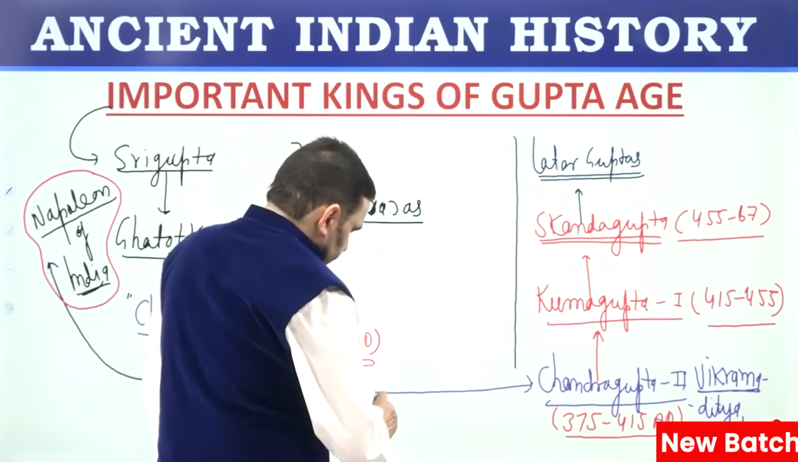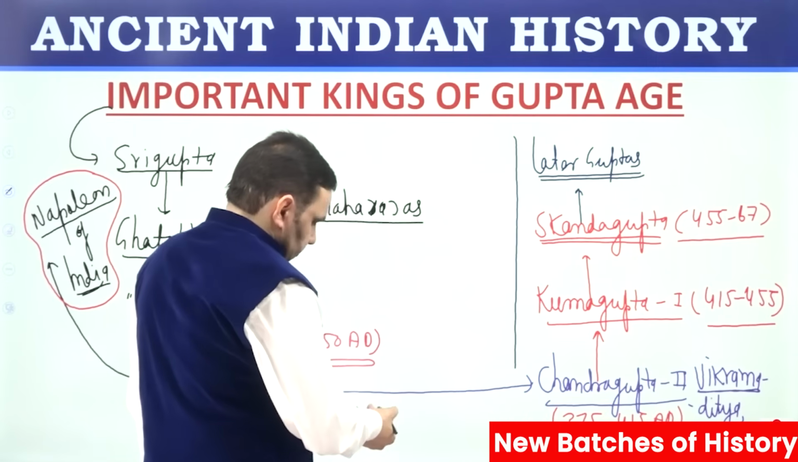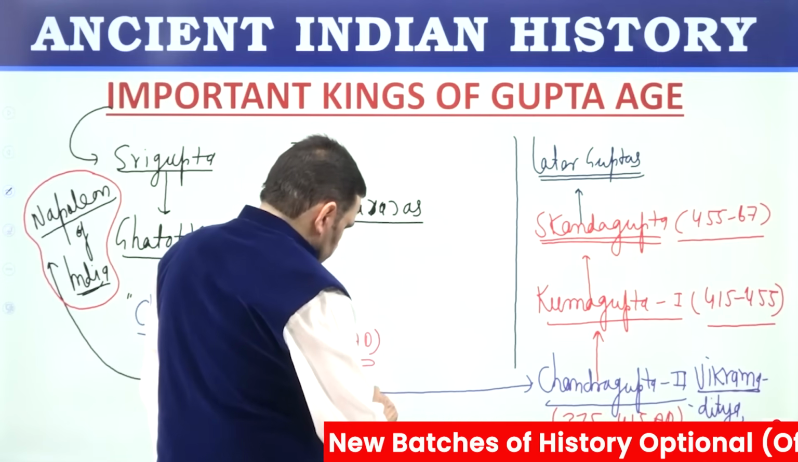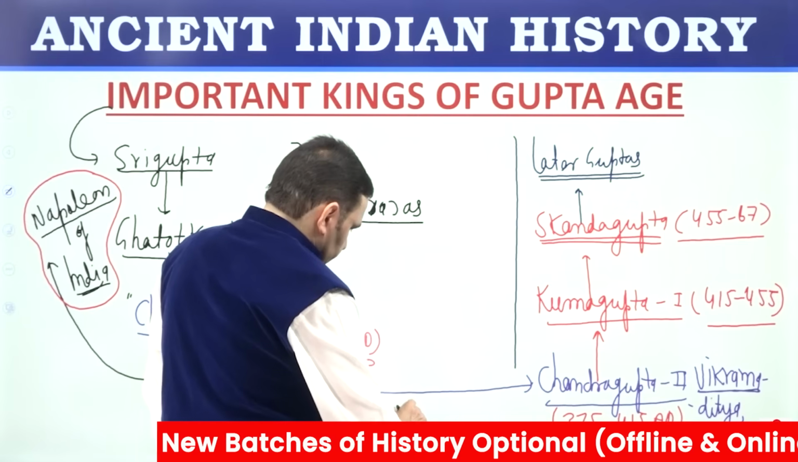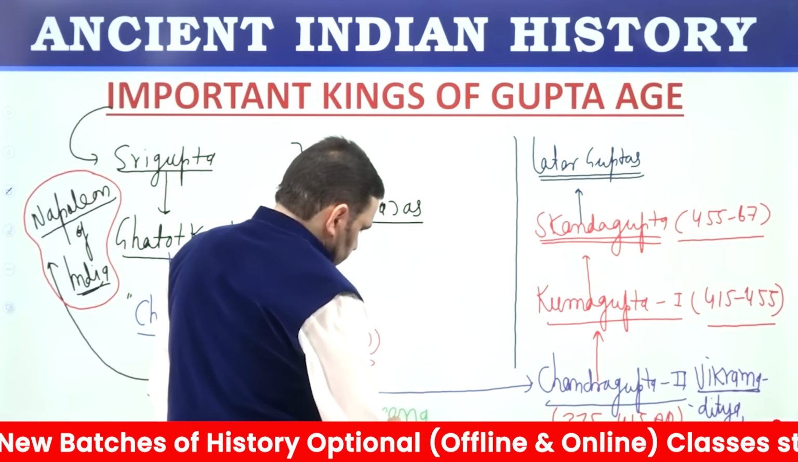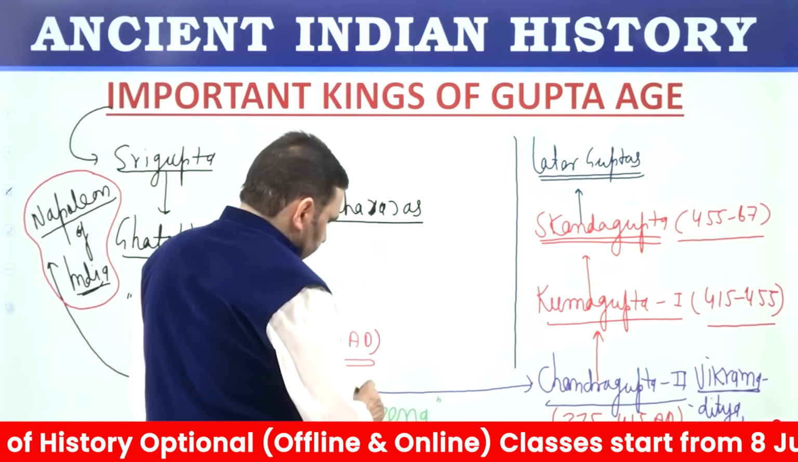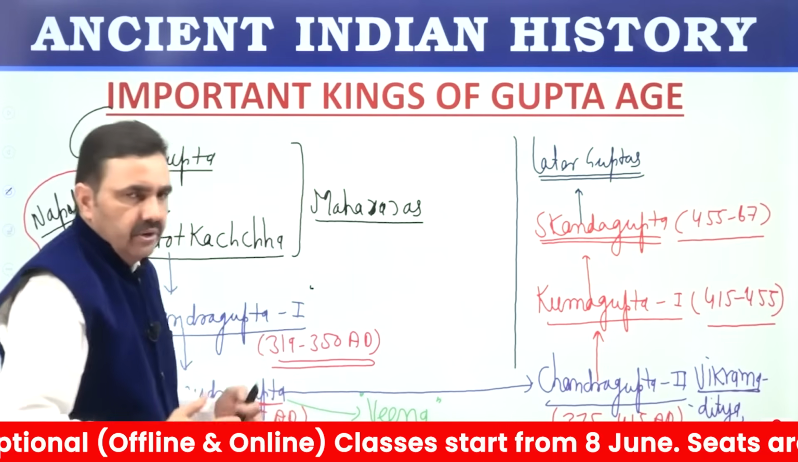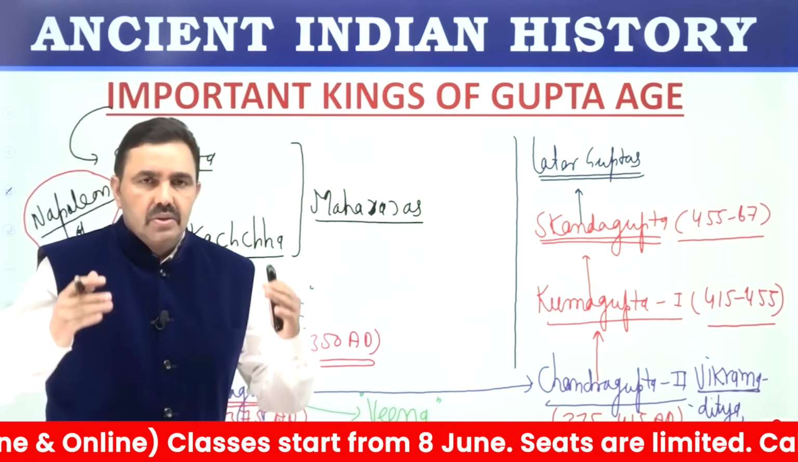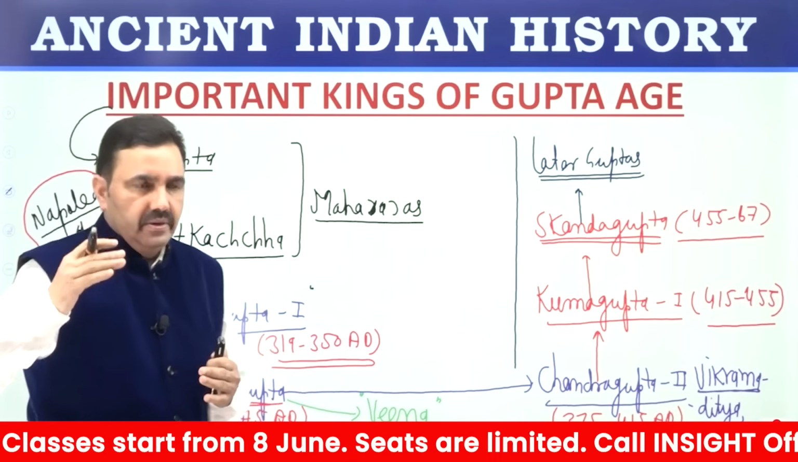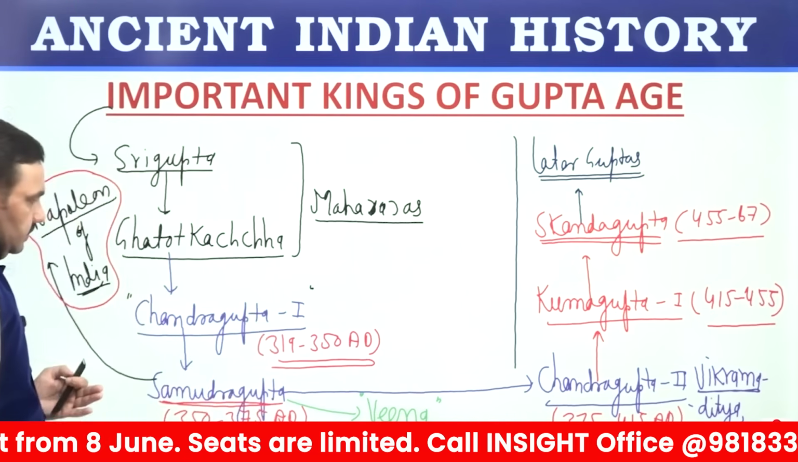Samudragupta was a great poet. He used to play music and he was portrayed playing veena on his coins. So he used to play veena, he used to write poems also. So he was a great poet, he was a great player of music, he was a great conqueror.